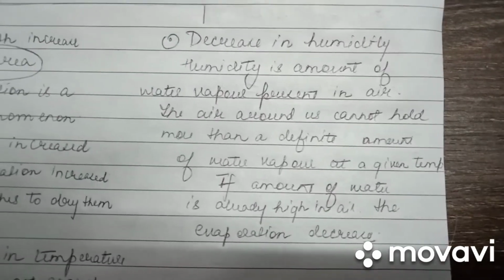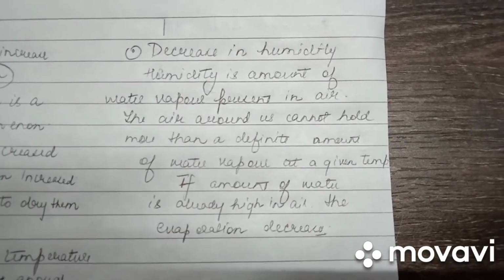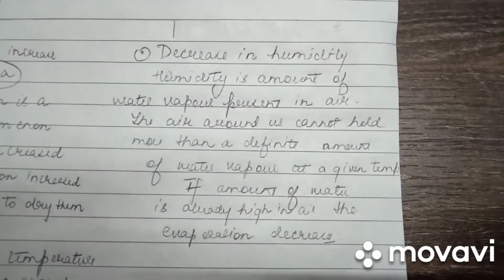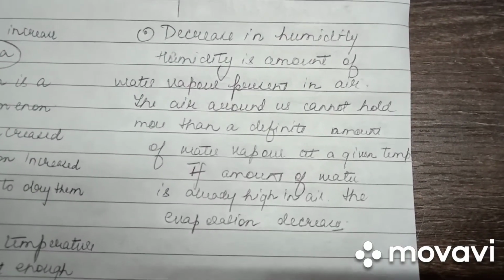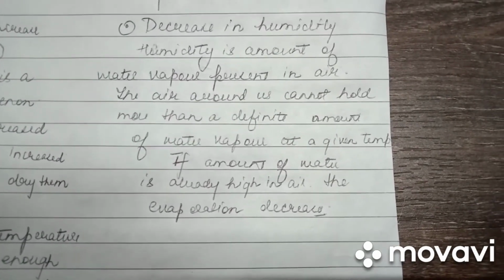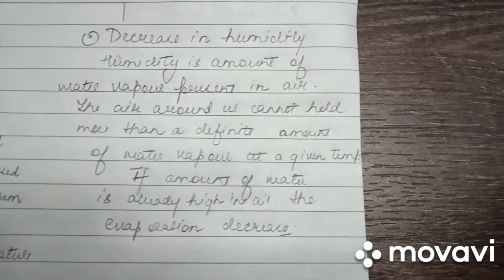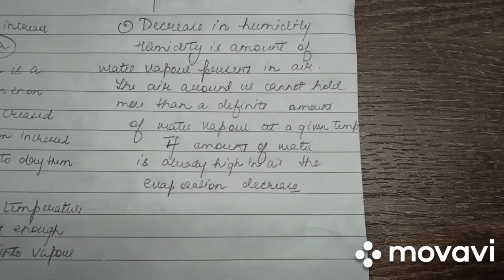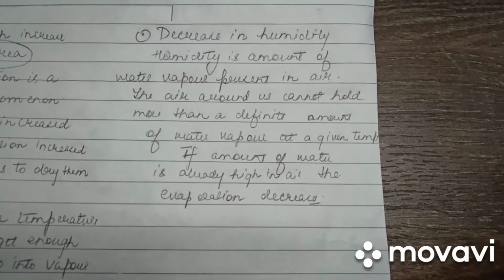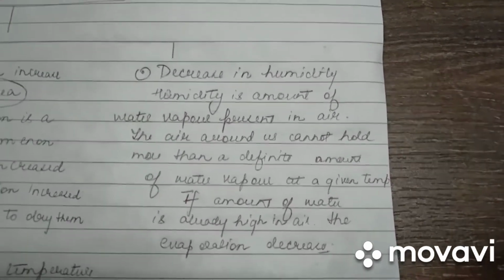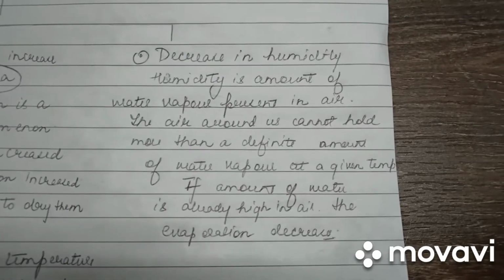Now let us discuss how decrease in humidity increases the rate of evaporation. Humidity is nothing but the amount of water vapor present in the air. The air around us cannot hold more than a definite amount of water vapor at a given temperature. If the amount of water is already high in the air, the evaporation decreases. Therefore, the lesser the water vapor present in the air, the more is the rate of evaporation.